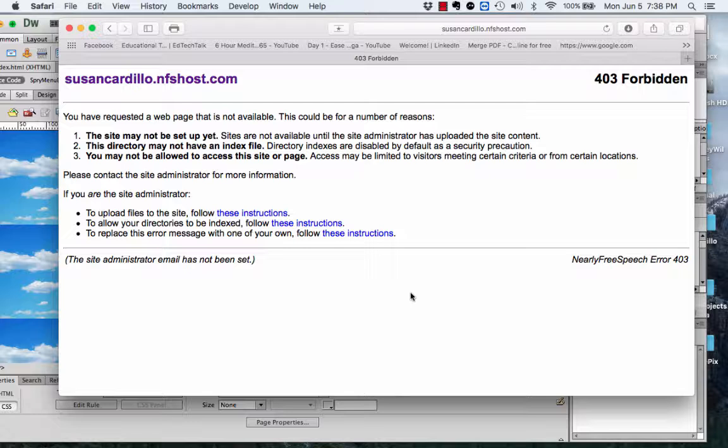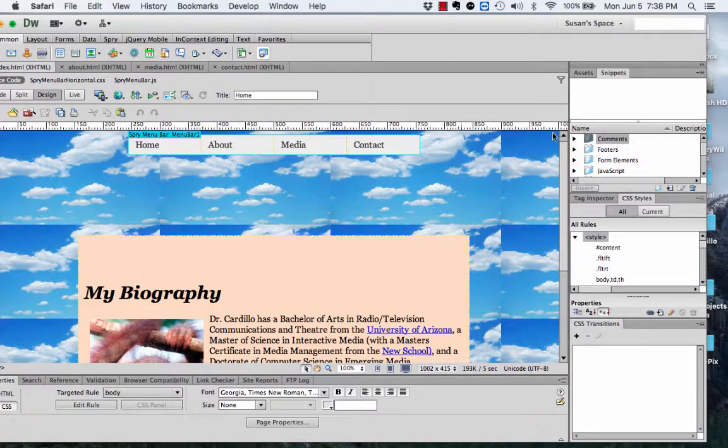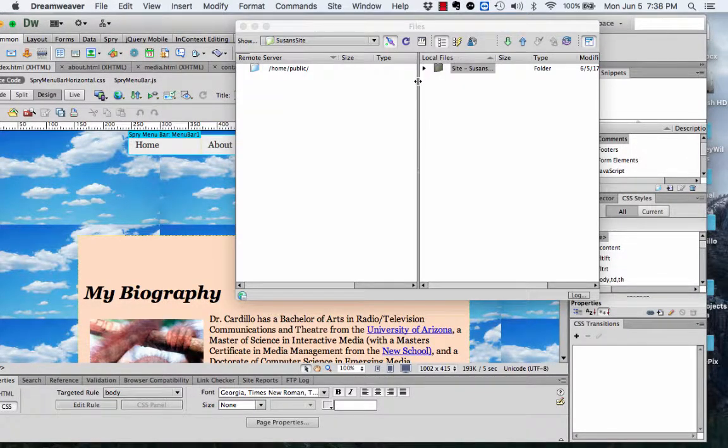And if you get this, that could mean that you've done something wrong. So if you wait 24 hours and you're still getting this, you want to go through all of these little ideas here. A lot of what could happen is you could have, when you connect it to the remote server, put one little word in wrong. That's where it gets complicated.